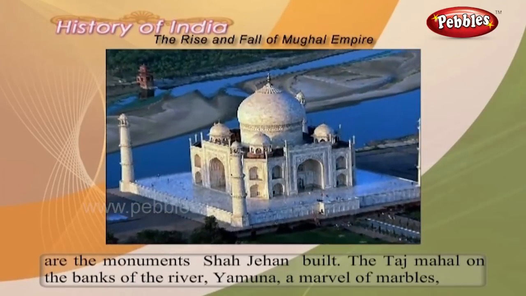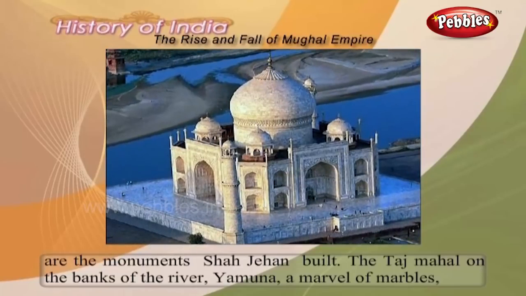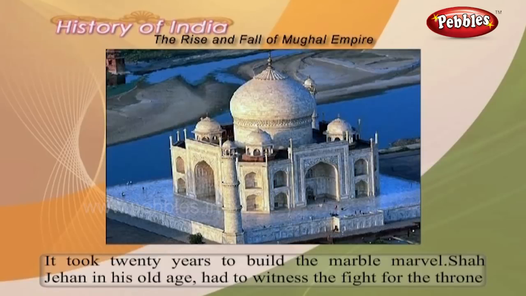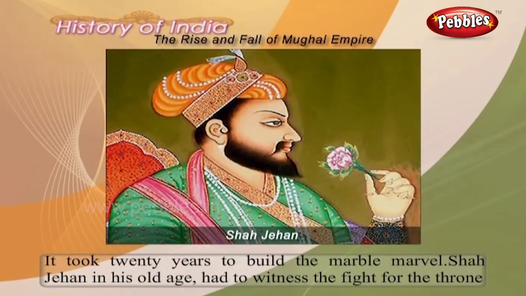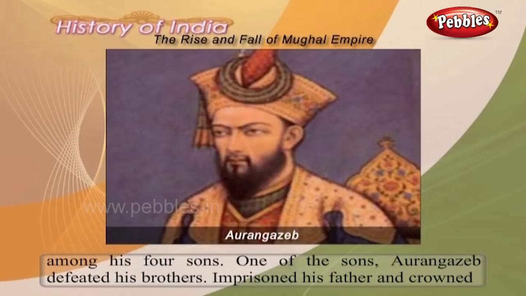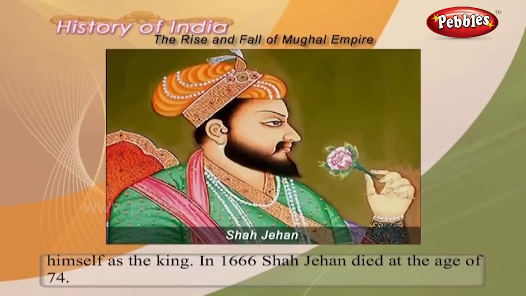The Taj Mahal on the banks of the river Yamuna, a marvel of marble, precious and semi-precious stones, gold and silver, is one of the 7 wonders of the world. It took 20 years to build the marble marvel. Shah Jahan, in his old age, had to witness the fight for the throne among his 4 sons. One of the sons, Aurangzeb, defeated his brothers, imprisoned his father, and crowned himself as the king. In 1666, Shah Jahan died at the age of 74.